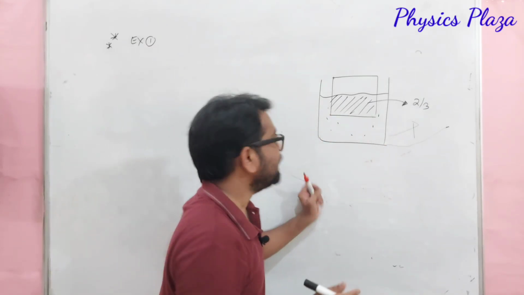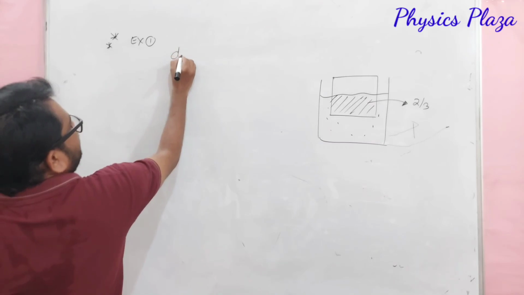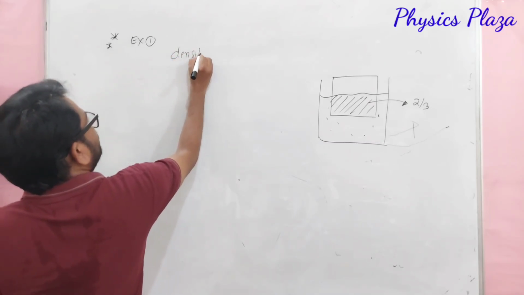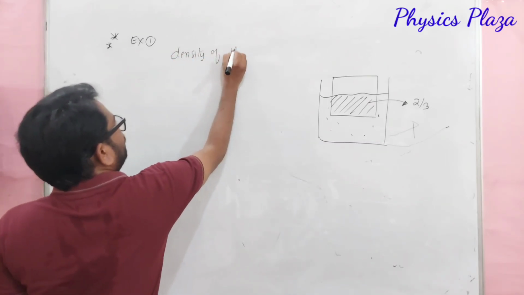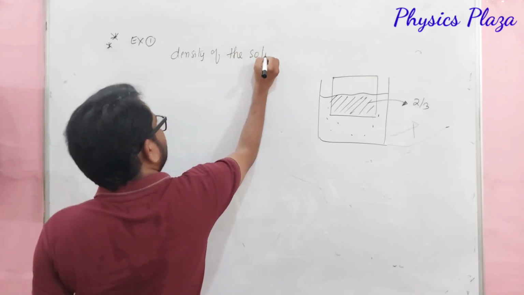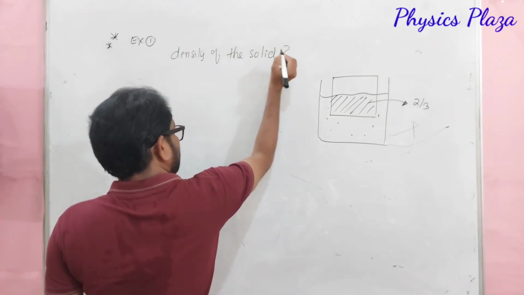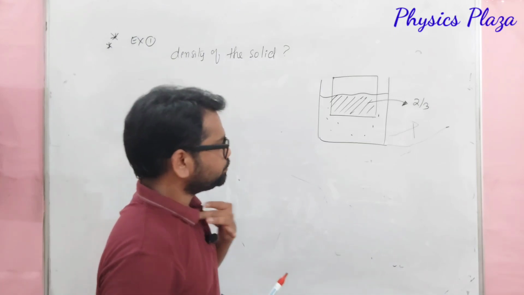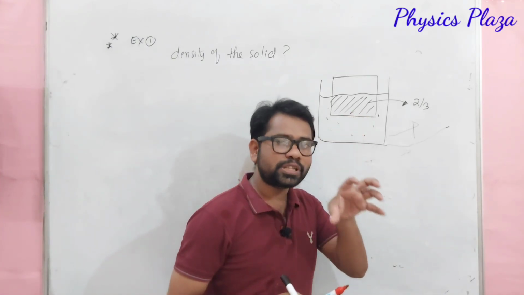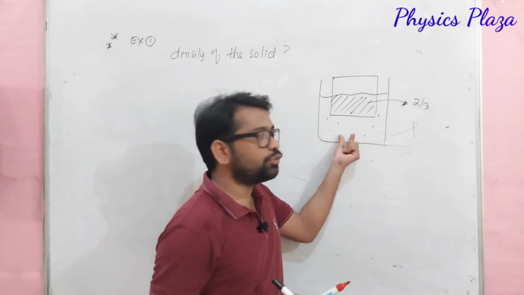Then find the density of the solid. We have to calculate the density of the solid. Here nothing else is given. Only the volume of the immersed part is given, and the density of water, which we know.